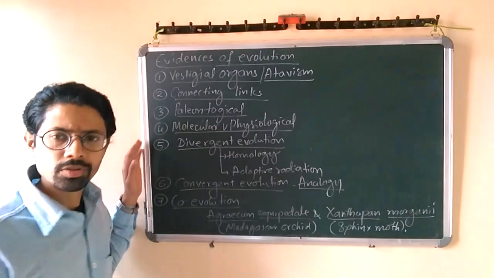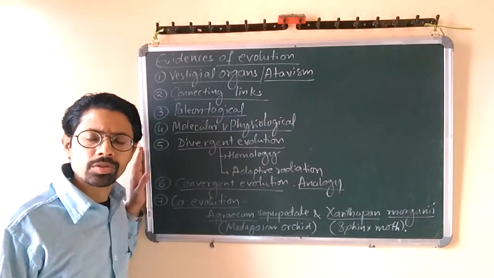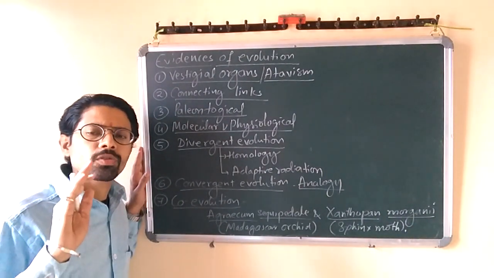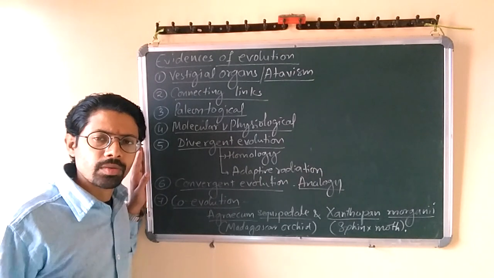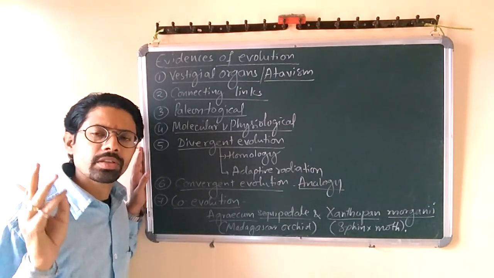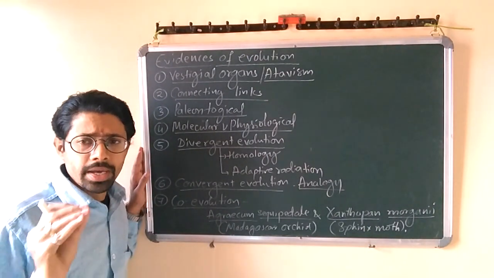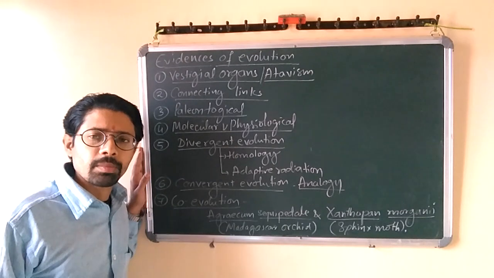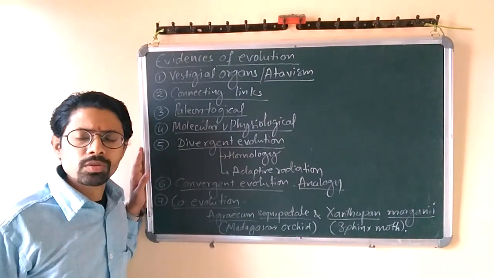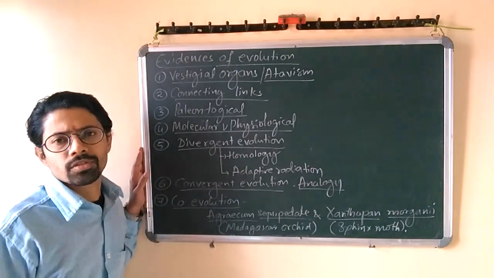So this is the continuation of the topic evolution. In the last video of evolution, we had discussed the different theories of origin of life. Two videos I have already discussed there. The first video is regarding the different theories of origin of life, and the second one is about the experimental proof of chemical evolution of life by Stanley Miller. So in this video we are continuing the topic called evolution, that is evidences of evolution.